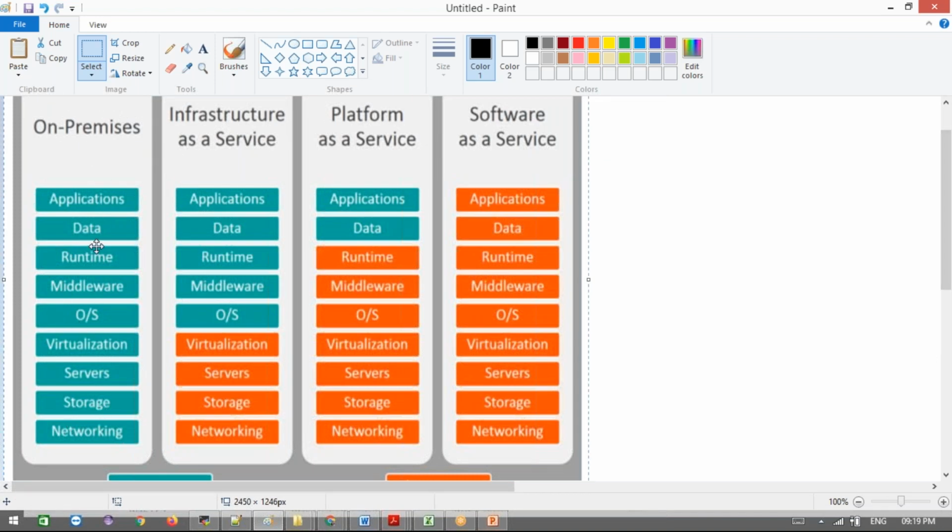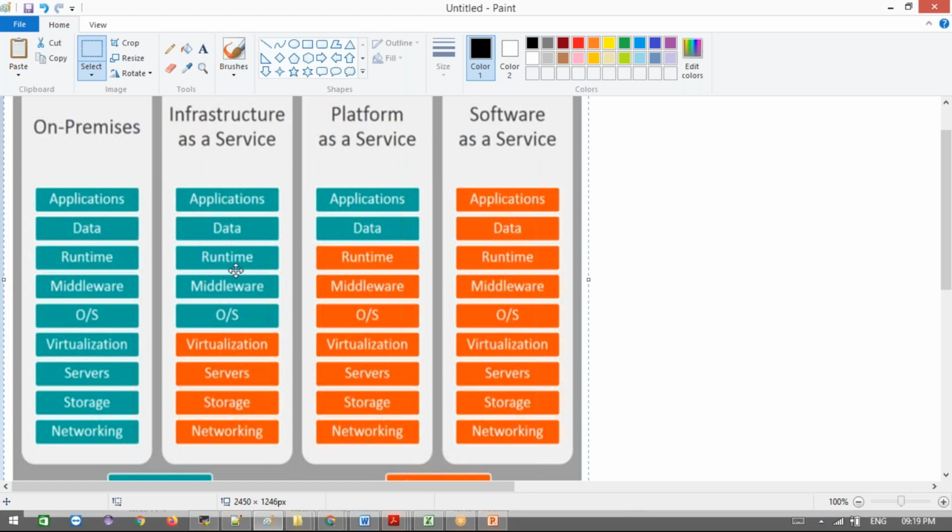If you go for on-premises servers, we need to take care of everything, self-managing all the stuff. If you go for infrastructure as a service, some of these things are provided by the cloud computing providers. They provide networking, storage, servers, and virtualization. At the infrastructure as a service level, we need to choose which OS to use, like Ubuntu, CentOS, Debian or Windows, your choice. Then we install our middleware software and runtime software, set up our data, and install our application. These are the things we need to take care of.